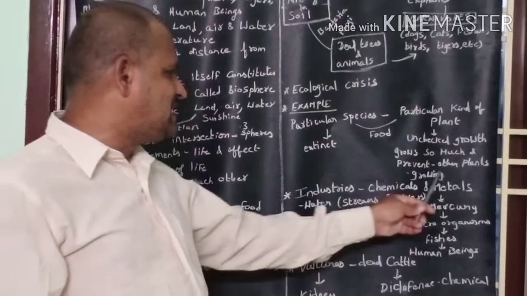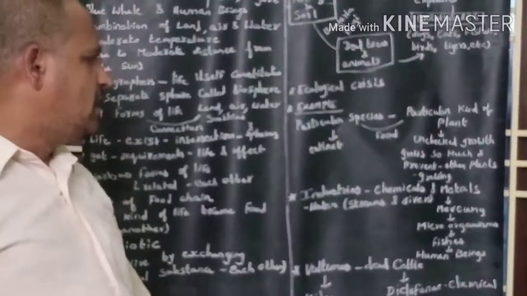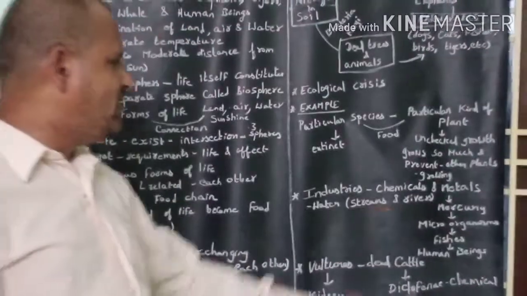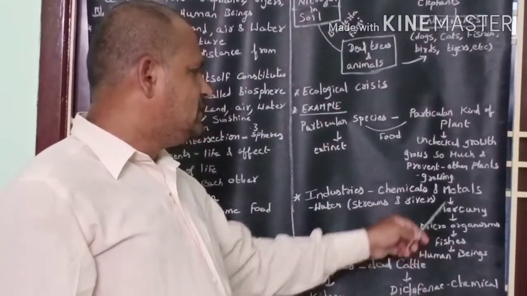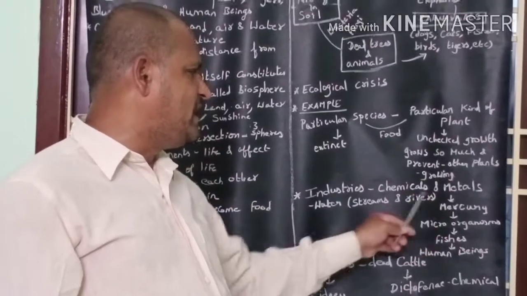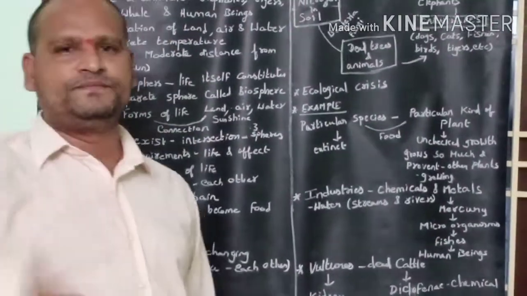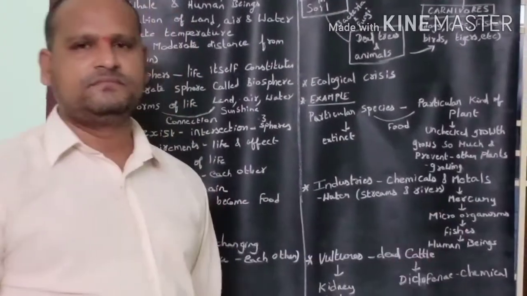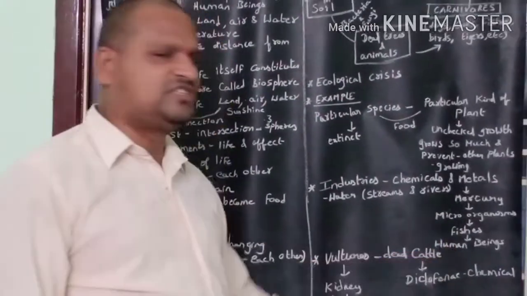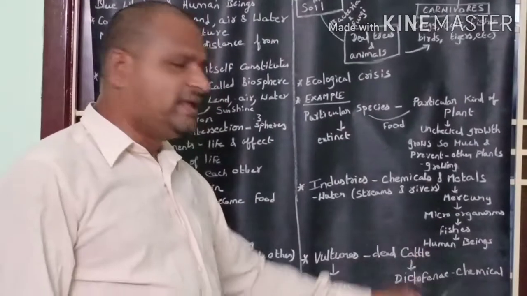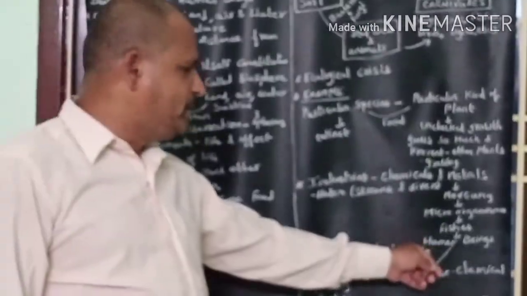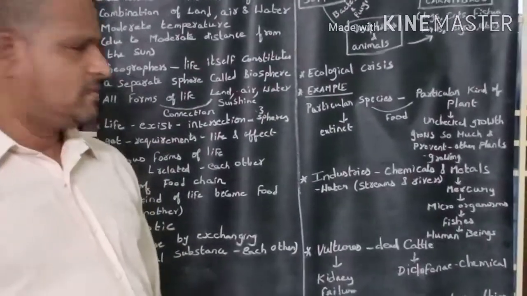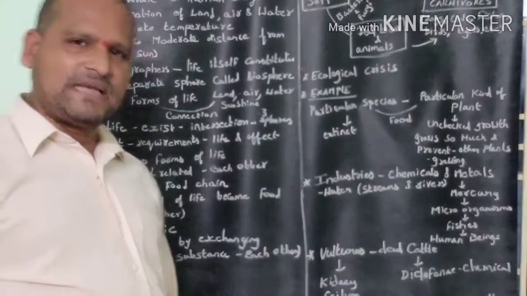Industries use chemicals and metals and allow the chemicals and metals to flow into streams and rivers. Thus the level of metals like mercury and chemicals increases in the river. Microorganisms consume the mercury in the river water, and they act as food for fishes. When human beings eat such fishes, their health will get deteriorated, spoiled or damaged. I can give another example also.